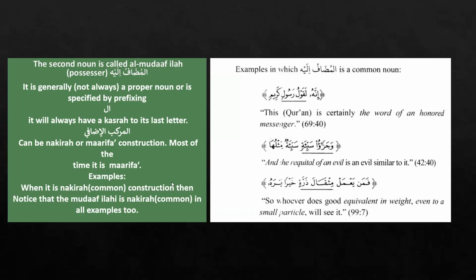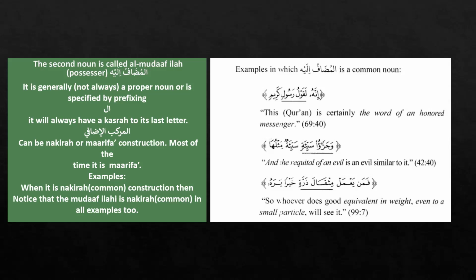Examples: when it is a nakira common construction, note that the mudaf ilayh is nakira common in all examples too. Like in the last slide we studied that if the example is kitabullahi, then Allah Lafzul Jalala, the mudaf ilayhi, is marifa, that makes kitab a definite noun as well, because Allah Lafzul Jalala is a definite word.